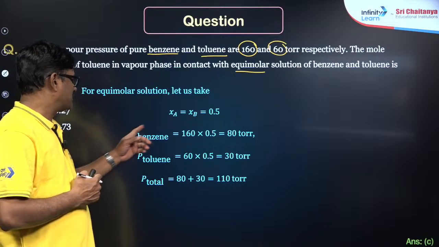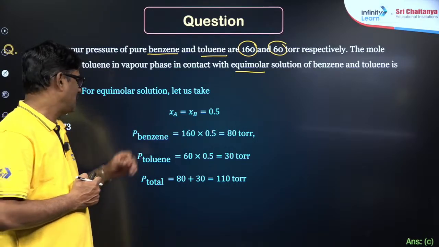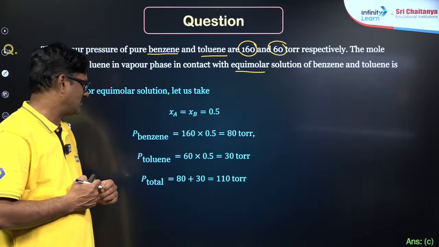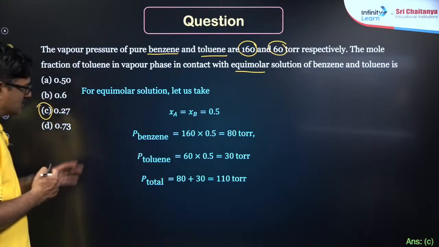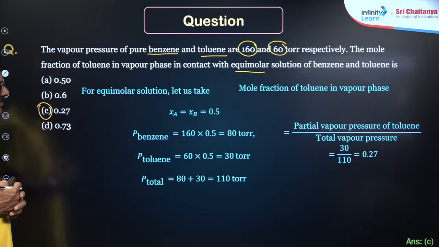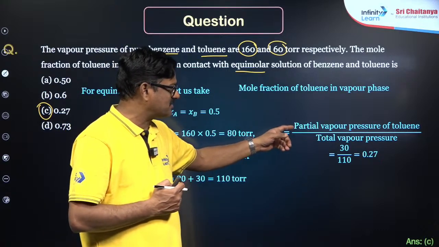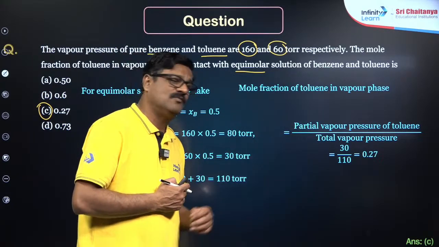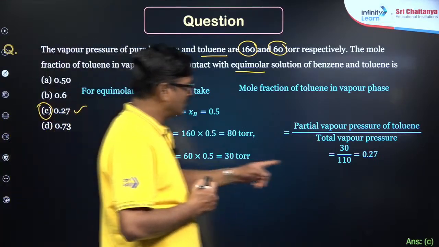So the partial pressure of benzene is 160 into 0.5, which is 80 torr, and the partial pressure of toluene is 60 into 0.5, which is 30 torr. So P total is 80 plus 30, which is 110 torr. Now the mole fraction of toluene in the vapor phase is the partial pressure of toluene upon total pressure, that is 30 by 110, which is 0.27. That is the answer for this question. Okay, clear?